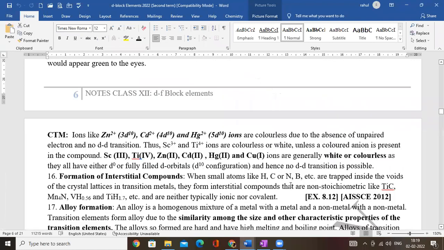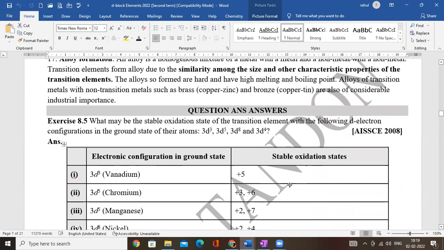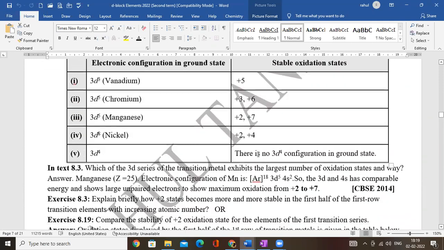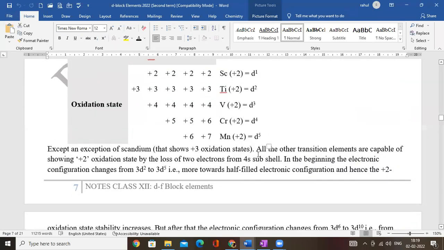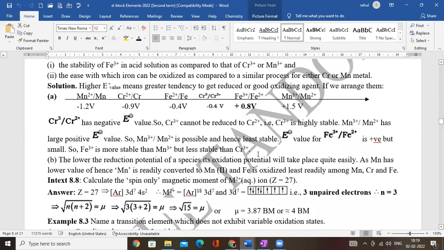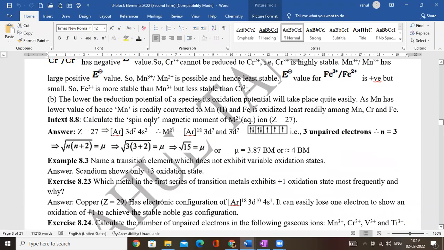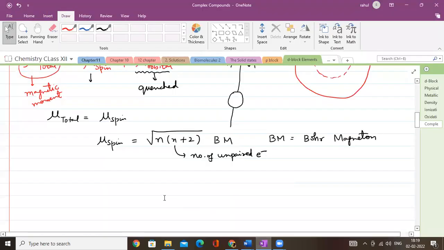Now there is a question on the basis of this. So that question of course I'll take up. Now the question is this: calculate the spin only magnetic moment of M2 positive aqueous ion. Z is given as 27. So this is Intext 8.8. See, the question is M2 positive ion is given to you. The Z is given as 27.